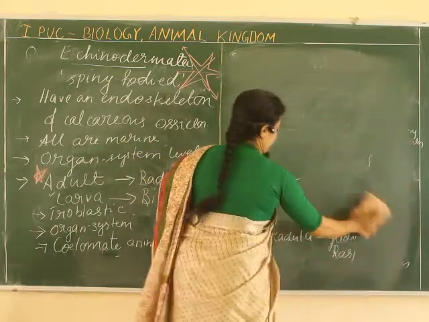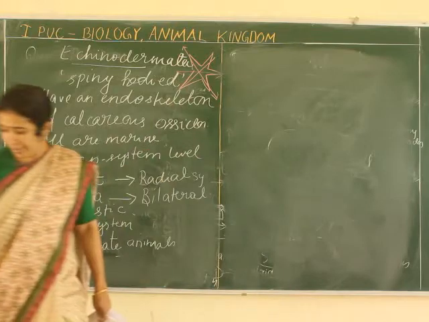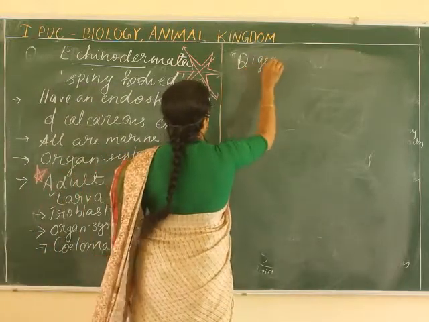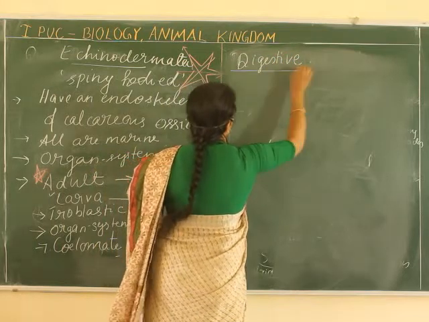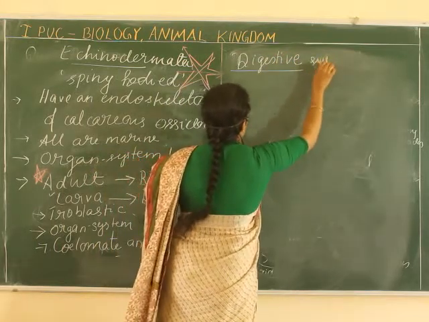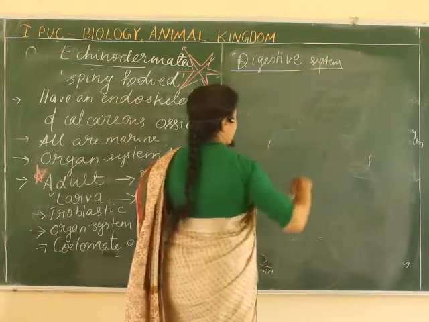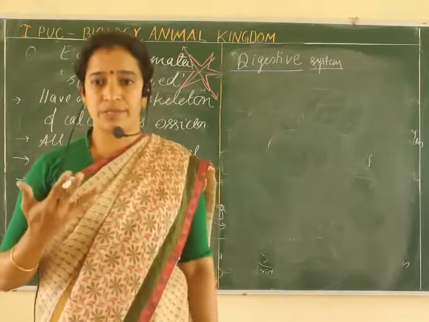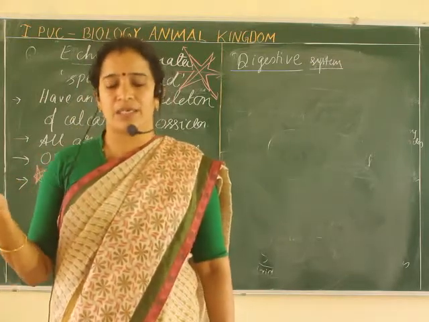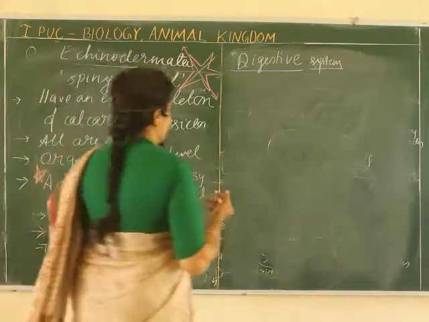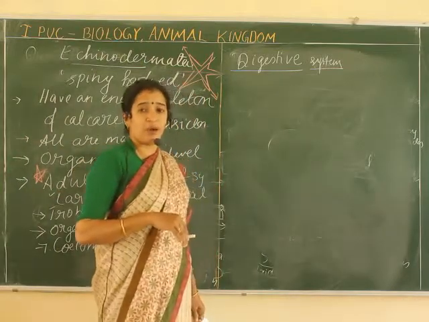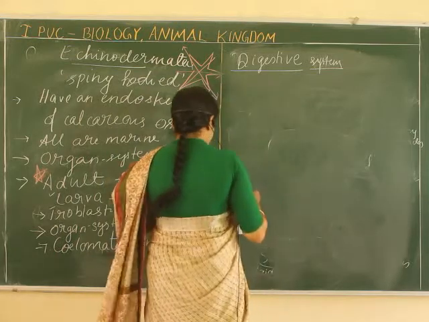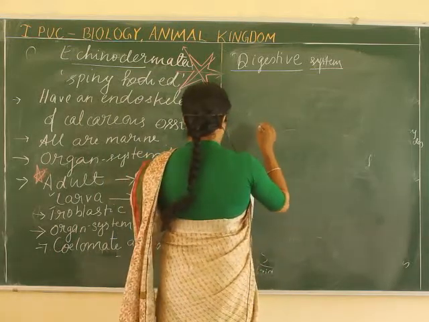Yes, the digestive system is complete. So a complete digestive system means what should it have? It should have a mouth and anus. But here, one of the specific features is that usually in other animals, in the higher categories, the mouth will be on the dorsal side and the anus on the ventral side. But here it is just the opposite. Mouth will be on the ventral side. Anus is on the dorsal side.